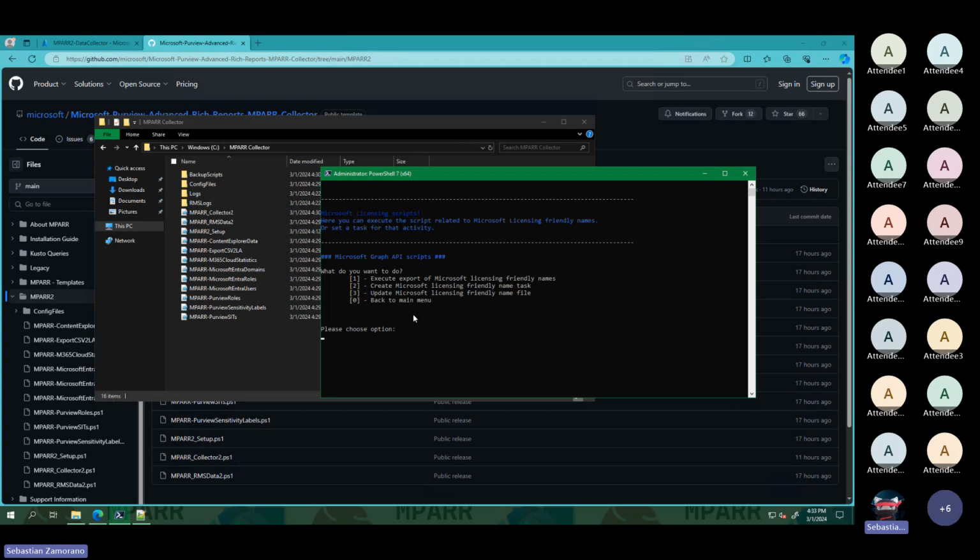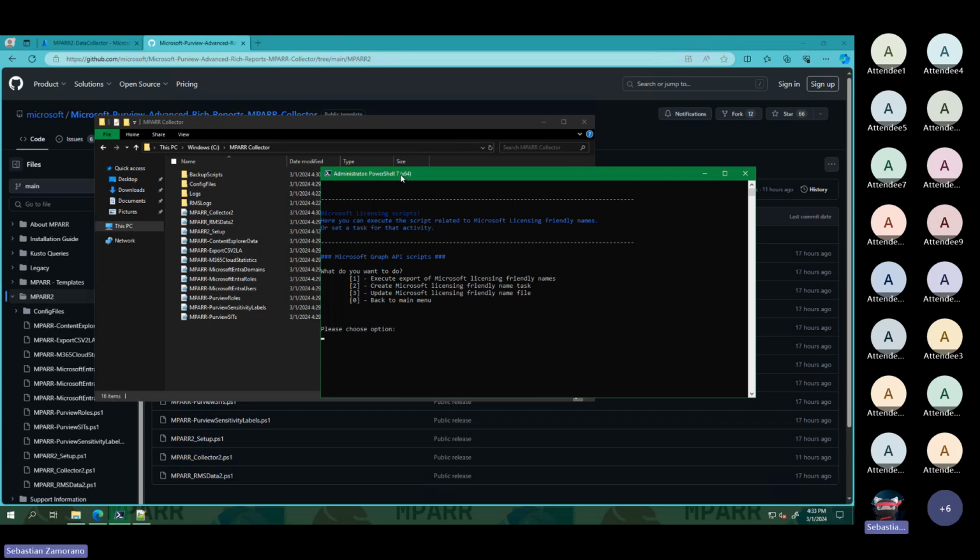With this specific one, what we are doing is creating a folder that goes to a public page on Microsoft that contains that list of friendly names and uploads that data in Logs Analytics.